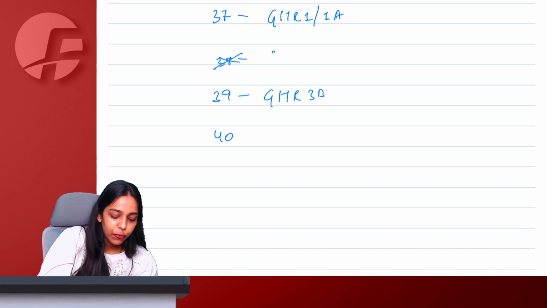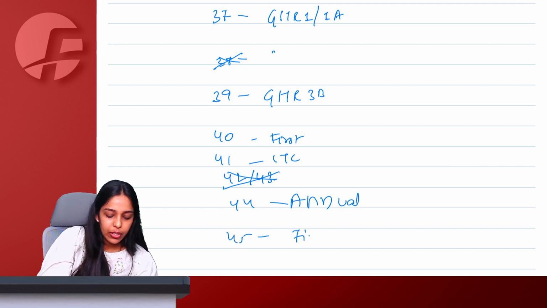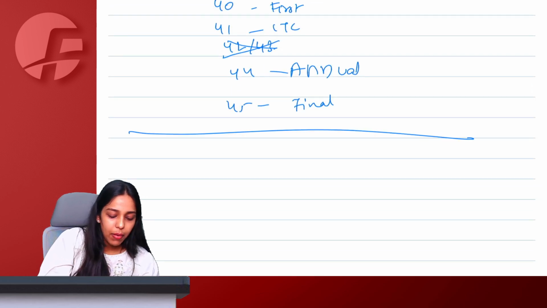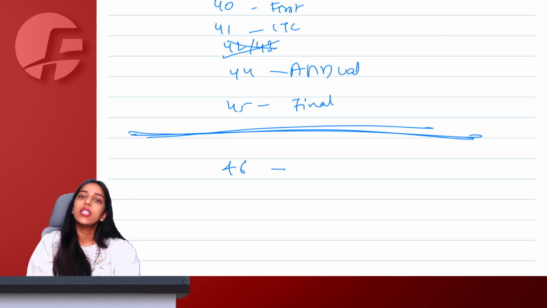Section 40, first return, is done. 41 with ITC we have done. 42, 43 matching reversals not applicable. Annual return we have completed. 45 final return we have completed. Then talking about section 46, about all the returns we have discussed.